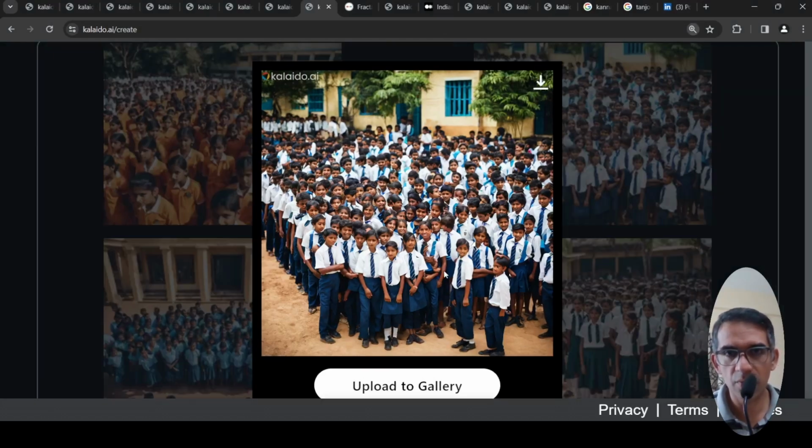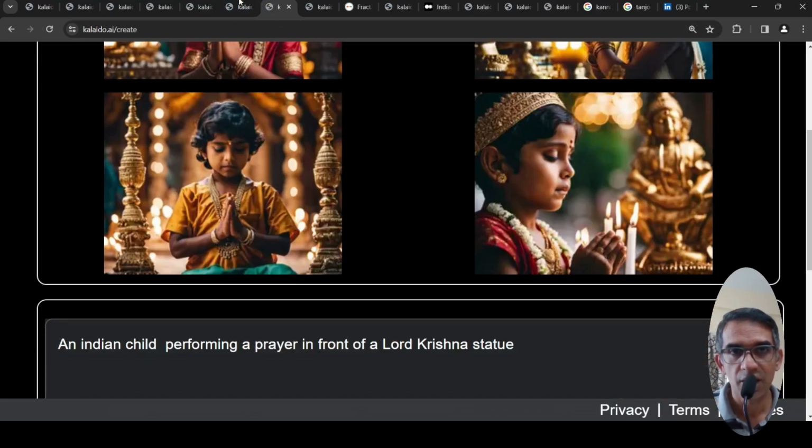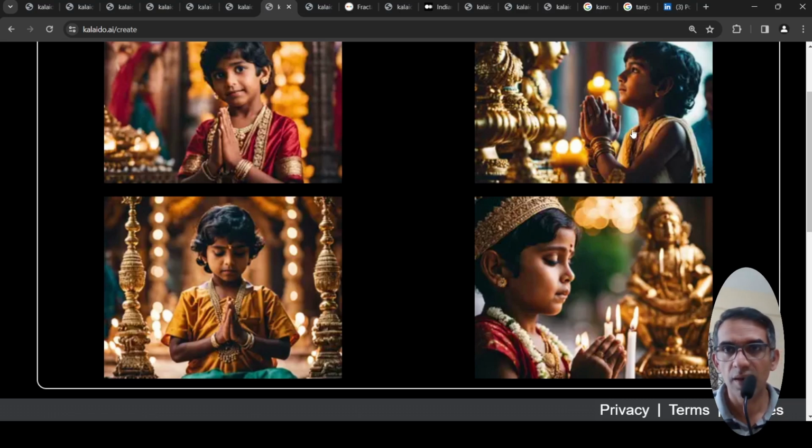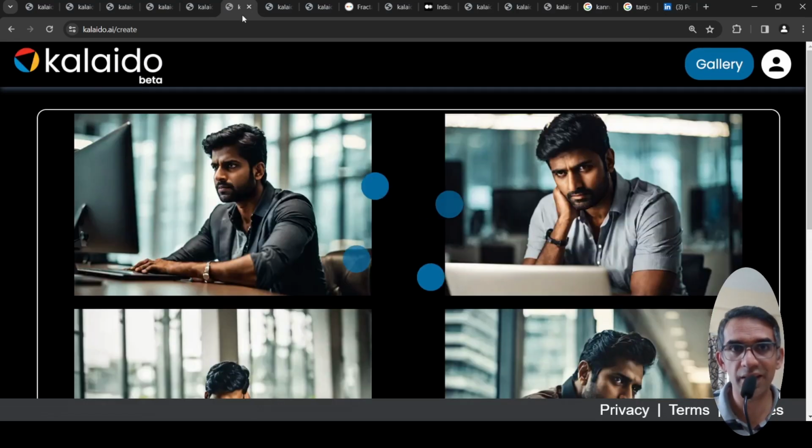and let me zoom in a little bit. If you look at the eyes over here, the eyes are all crazy, the faces are crazy over here. Nowhere close to a real face, nowhere close to a painting, none. So many artifacts in the faces and hands generation over here, right? So this AI still has issues with faces, hands, creating realistic things. So those kind of issues are there. So for example, an Indian child performing a prayer in front of a Lord Krishna statue, the eyes go for a toss. The eyes in the idol go for a toss over here, and things like that.